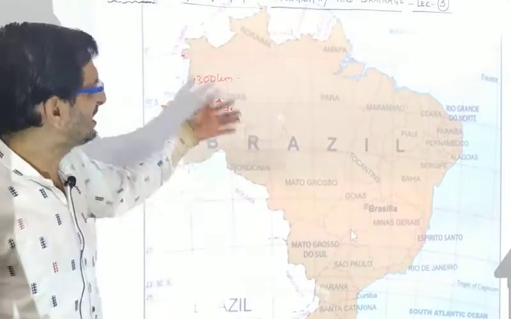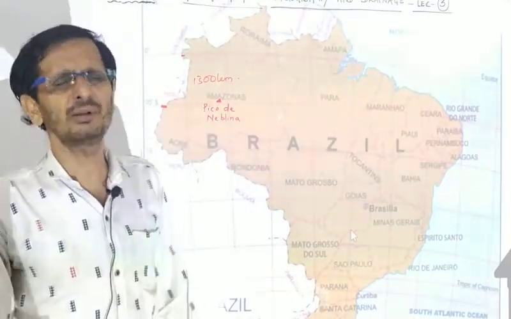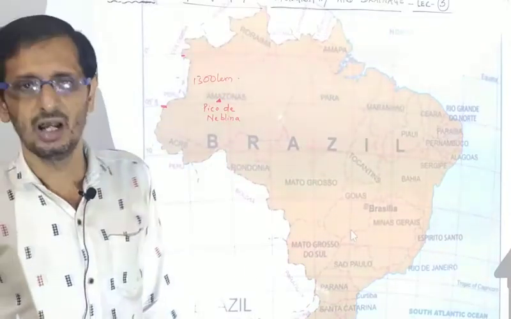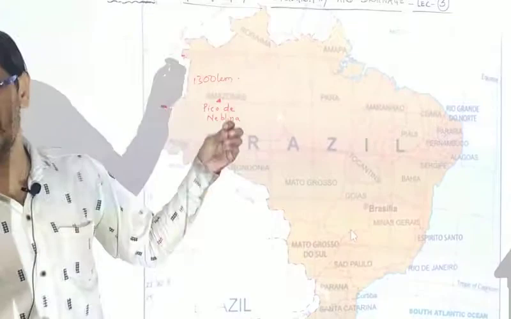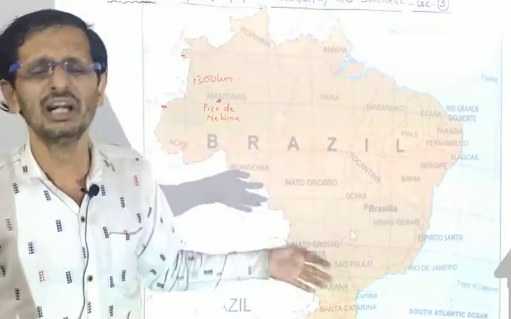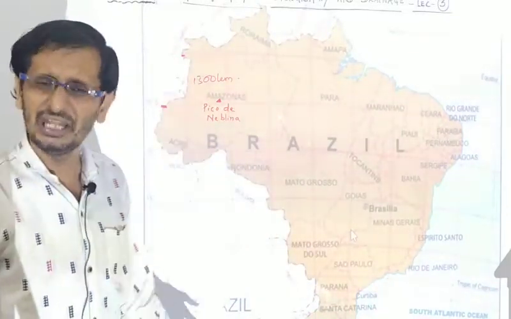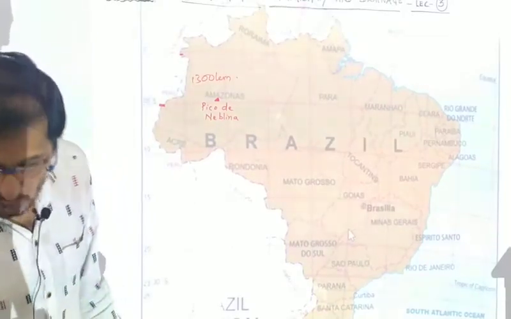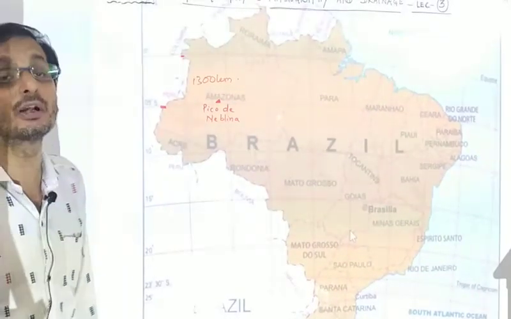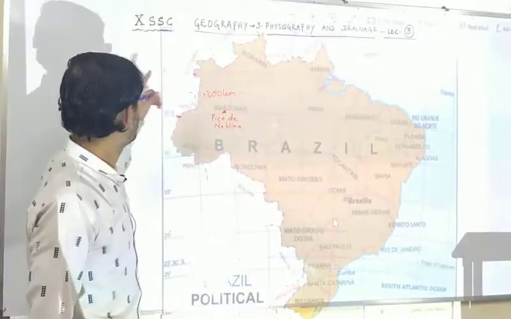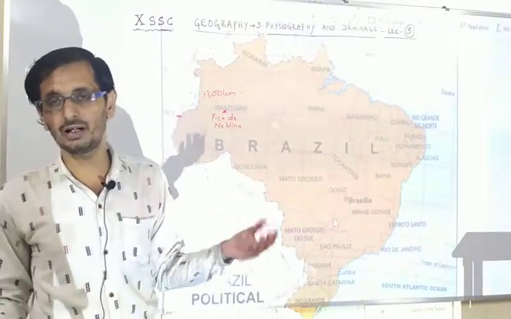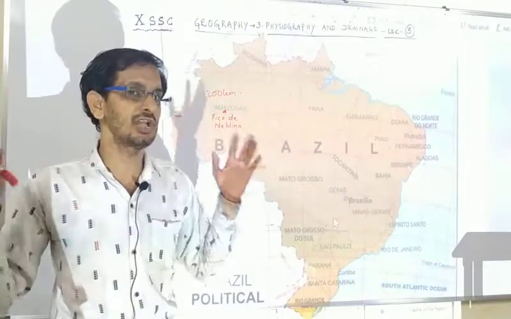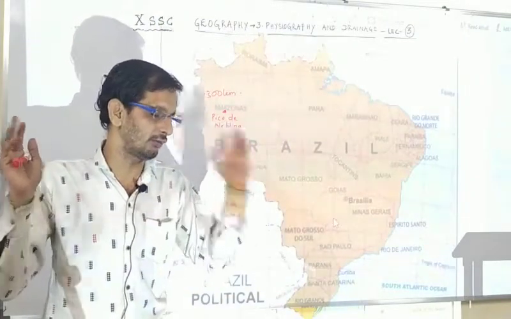Being inaccessible means very few people live there, only tribal people, and very few people travel there because of the inaccessibility and the dense undergrowth of the forest. Now most of the Amazon plains are covered by tropical rainforest. You know the equator goes through it, obviously, and it is a tropical country, so there is tropical rainforest with dense undergrowth.